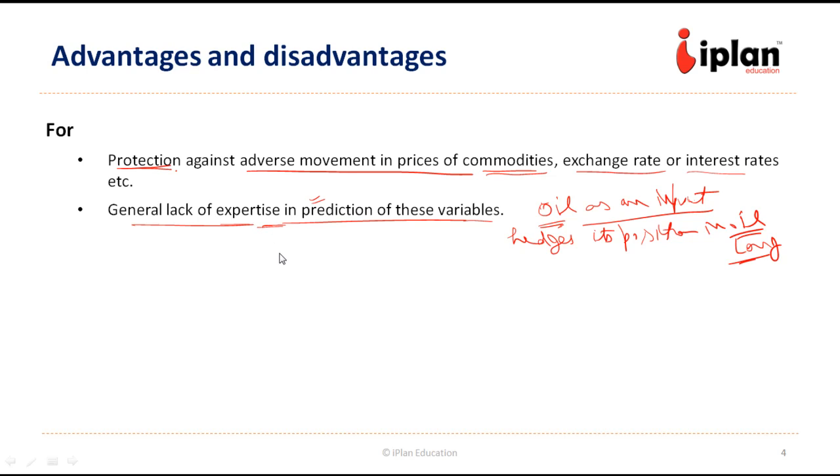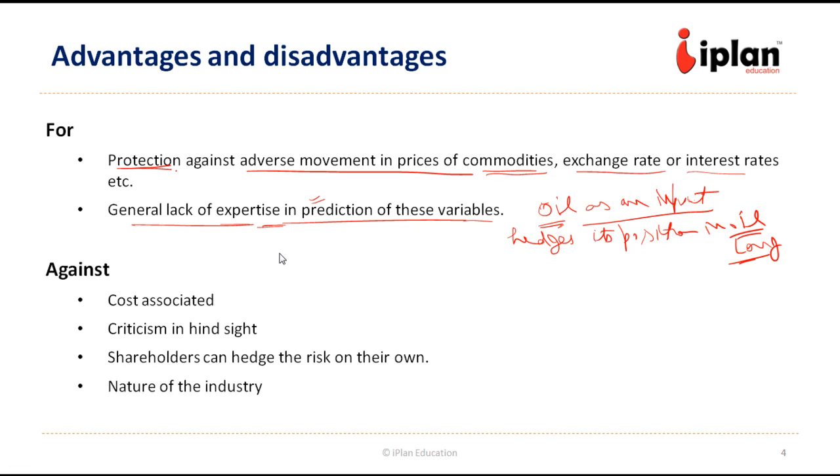Now there are certain arguments which are against the hedging. Let us look at them one by one. As we have seen in the last example, there is a cost associated with the hedging. So we are protecting against the adverse movement. But what if there is a favorable movement?